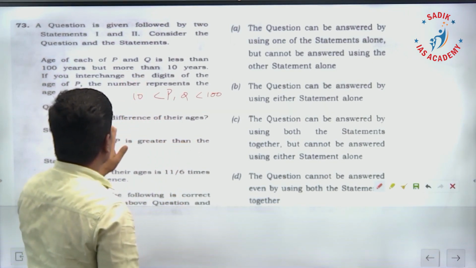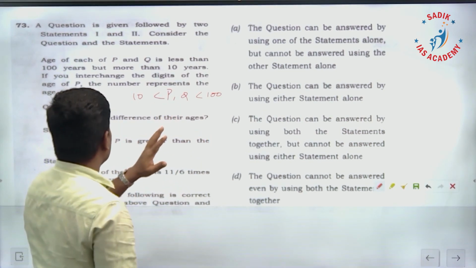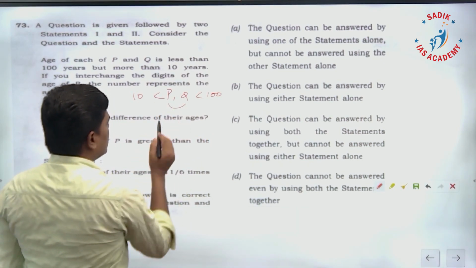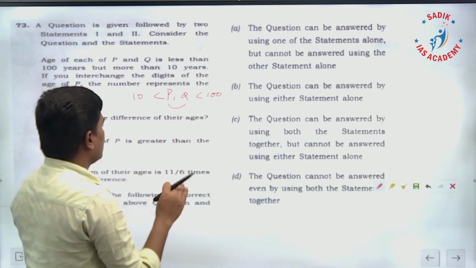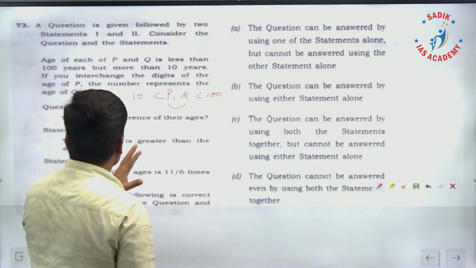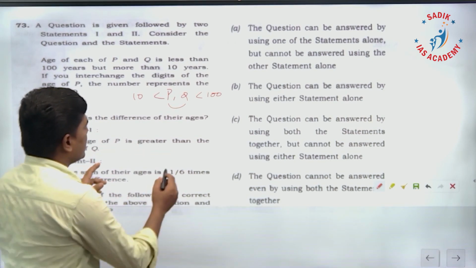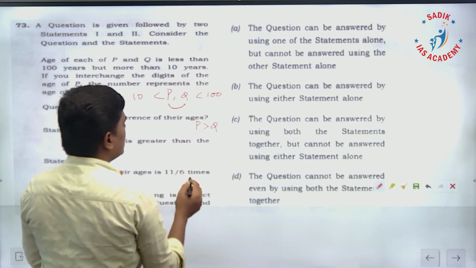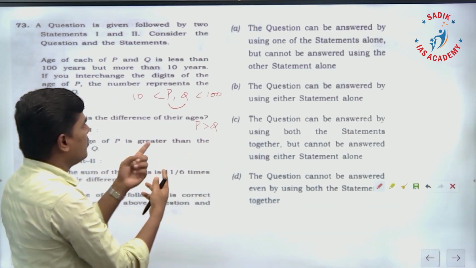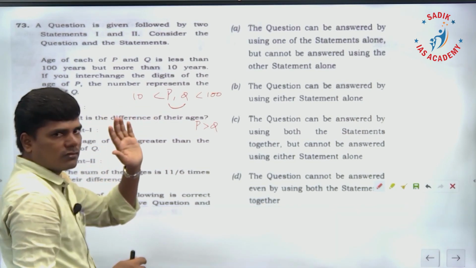What is the question? What is the difference of their ages? P and Q are there, the ages are in 2 digits. The statement says the age of P is greater than the age of Q. Using this statement, can you answer? Can you say what is the difference between P and Q? No, you cannot say. Using this statement, you cannot answer the question.